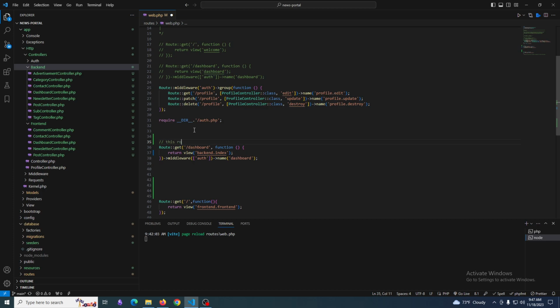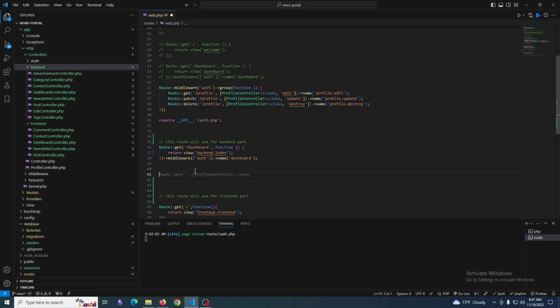This route will be used for the backend part, and this route will be used for the frontend part. So we need to transfer this to the controller side, this dashboard controller.